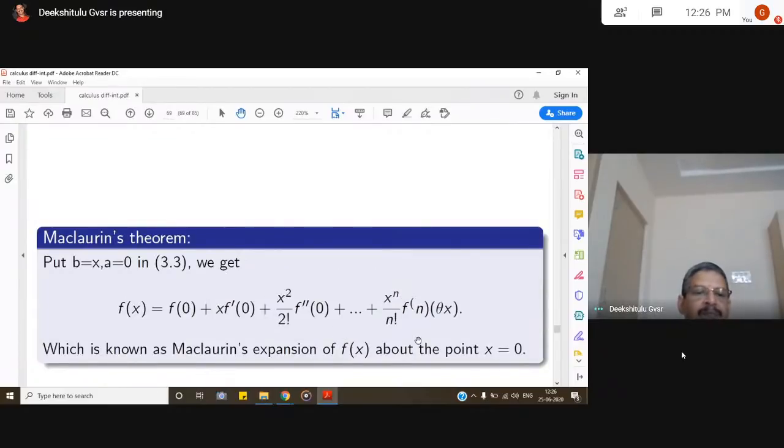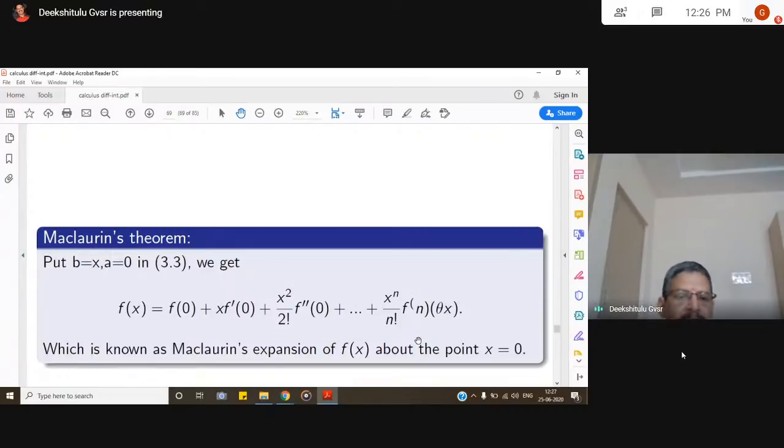This is Taylor's theorem. If you put b is equal to x and a is equal to 0 in Taylor's theorem, we get Maclaurin's theorem. It takes the form f of x is equal to f of 0 plus x into f dash 0 plus x square by 2 factorial f double dash 0, and so on and so forth. This is a very important theorem. We have had some problems already in previous examinations, GATE examinations. Some expansions of certain functions are asked using Maclaurin's series. Remember this form, very important.